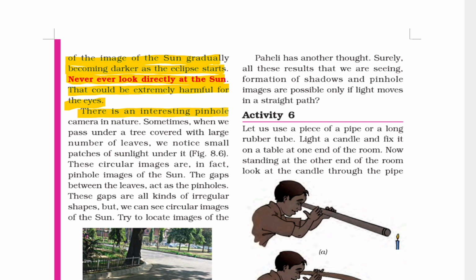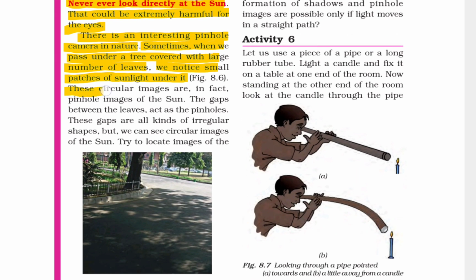There is an interesting pinhole camera in nature. Sometimes when we pass under a tree covered with a large number of leaves, we notice small patches of sunlight under it. These circular images are in fact pinhole images of the sun. The gap between the leaves acts as a pinhole. These gaps are all kinds of irregular shapes, but we can see a circular image of the sun.